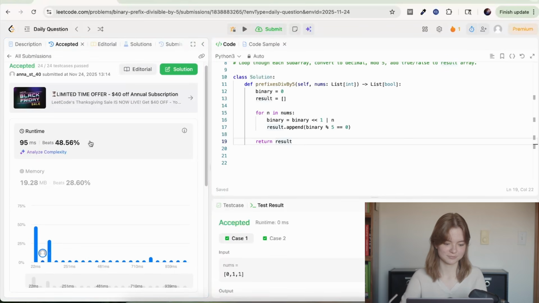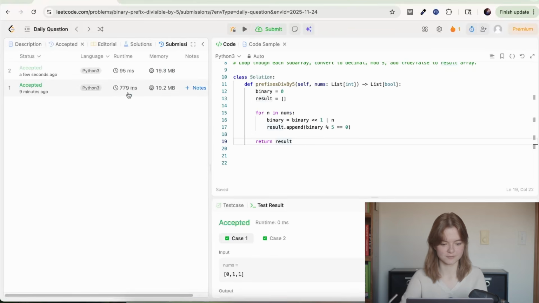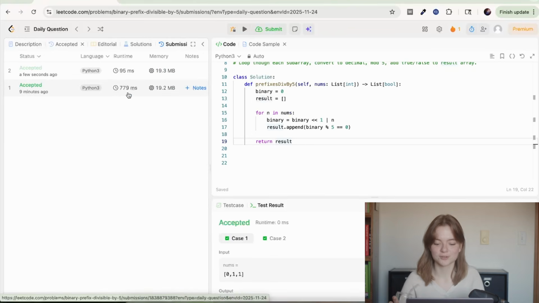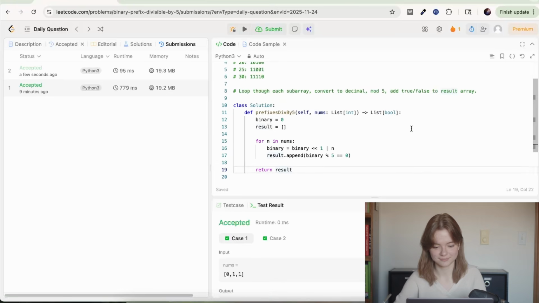Perfect. There we go. Much better runtime. Yeah, look at that difference. No need to mess around with strings. Do it the proper computer way. Speak the computer's language, aka binary. All right, so for the next problem, I'm gonna switch things up and I'm gonna stand.